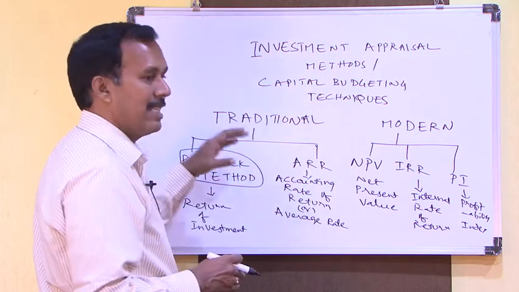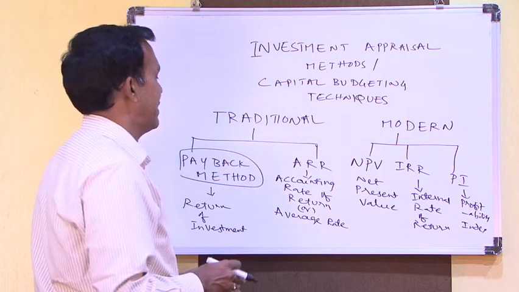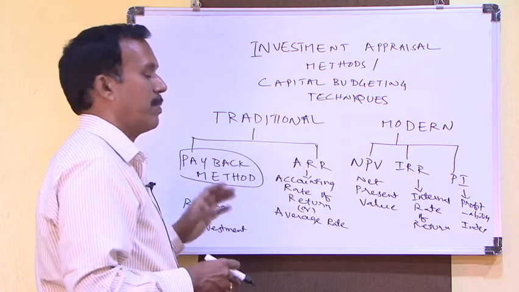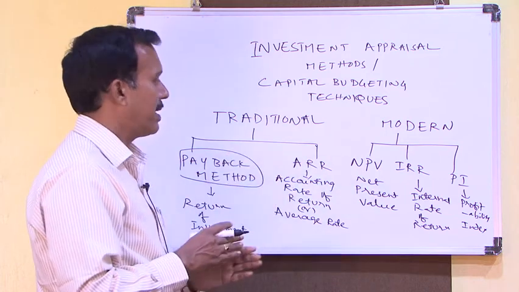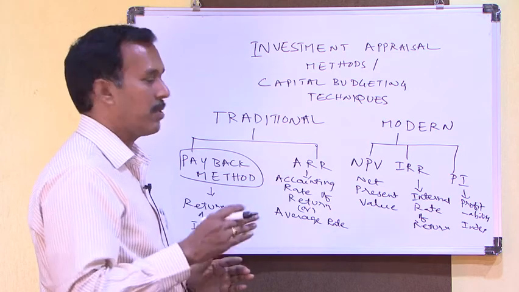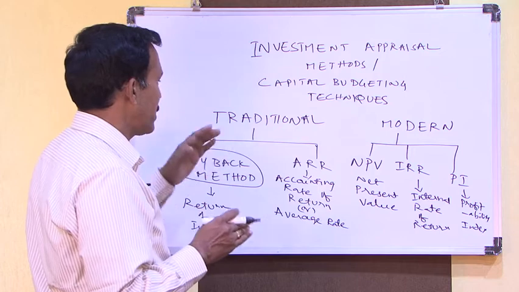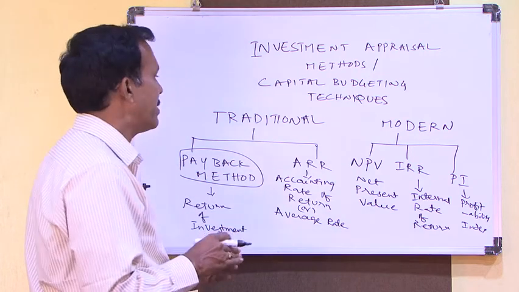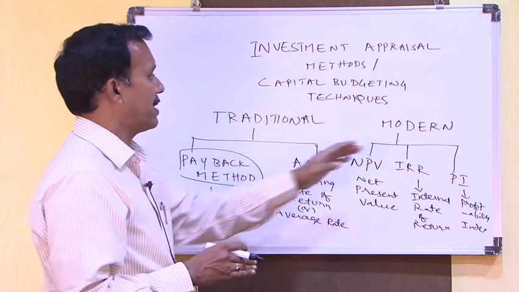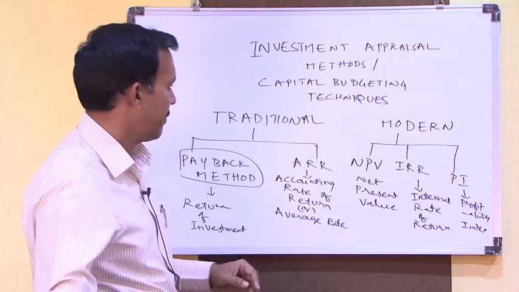So we require at least two different projects' information, project 1 and project 2, or project 1, 2, 3, 4 like that. Based on the investment, that is cash outflows, and income, cash inflows, we consider whichever project is better using either the traditional or modern method.